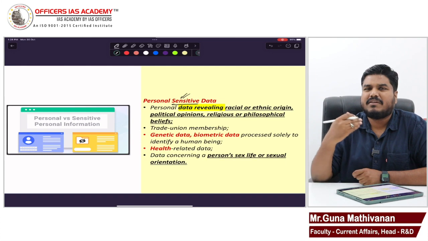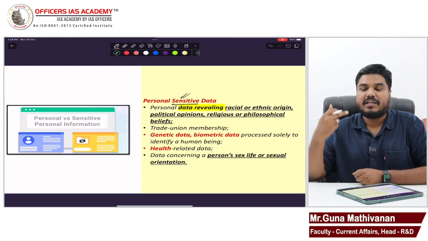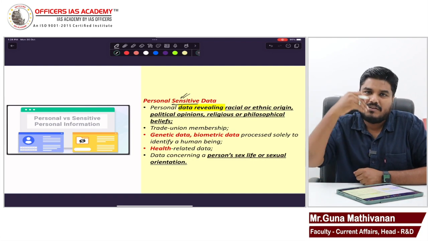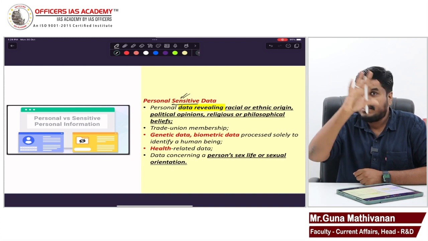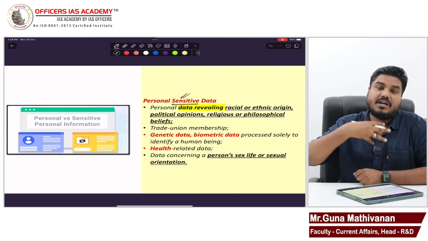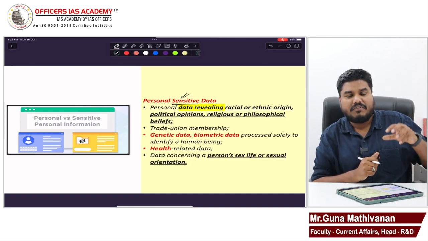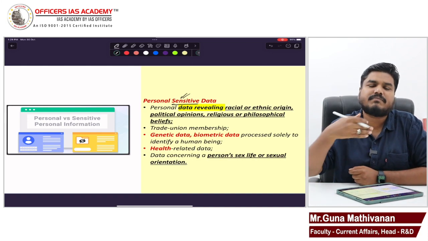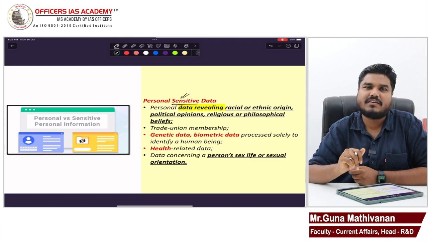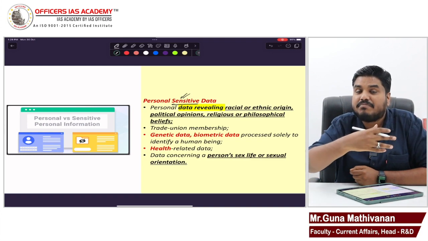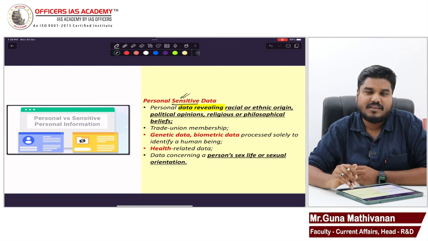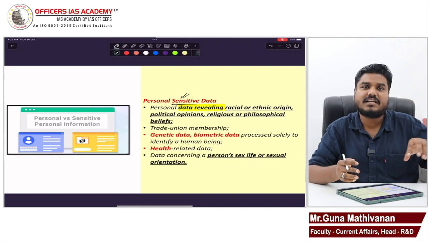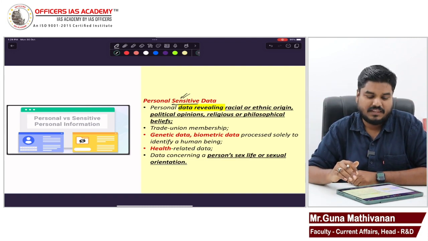My name, my phone number, my address, that is my personal data. But Guna belongs to this religion, or Guna is an atheist, Guna belongs to this caste, Guna has these political opinions, Guna has these philosophical beliefs. All these are sensitive information. To whom I am going to vote is my personal choice. That shows my political opinion. All these are personal sensitive data. Understand the difference between personal data and personal sensitive data.